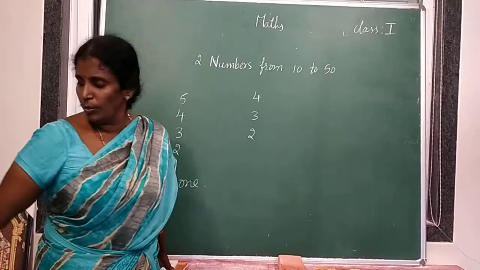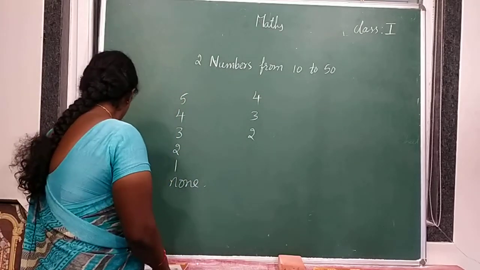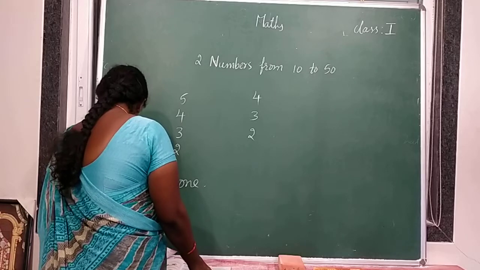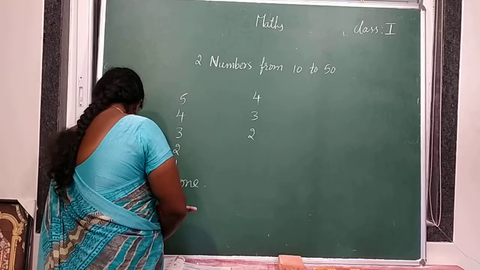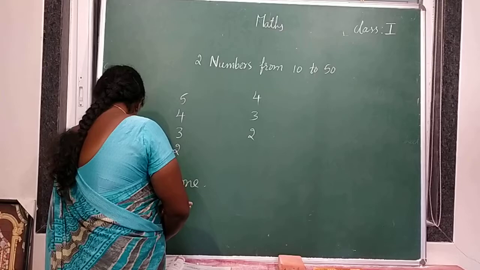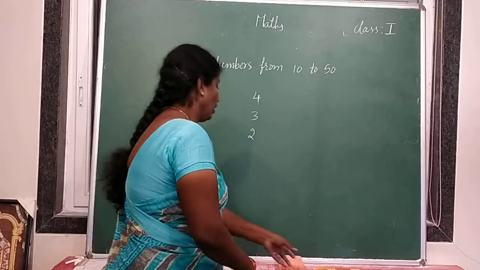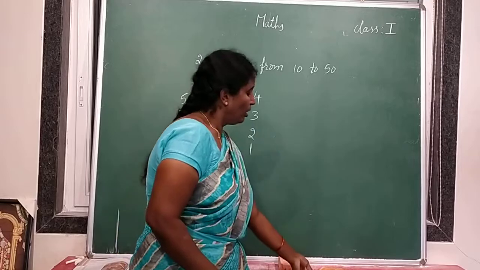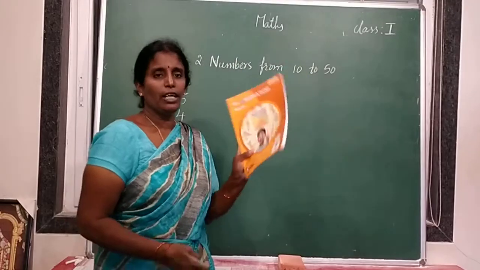Again I took 1 more book. Now how many books left? Only 1 book is left. Now I took this one also.